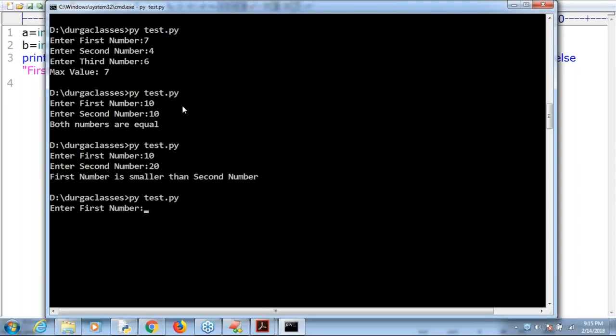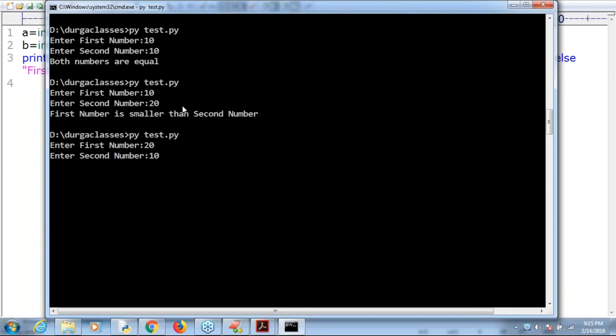Okay. If I take the first number as 20 and the second number as 10, what is the answer we are going to get? First number is greater than second number. Are you in a position to understand? That's all. How beautiful the conditional operator is.